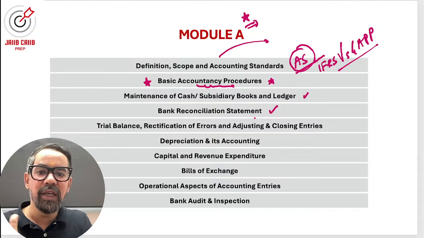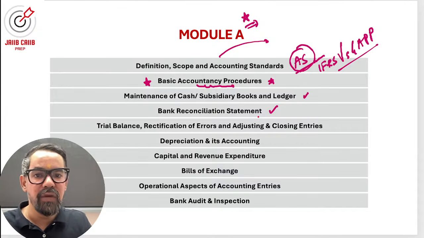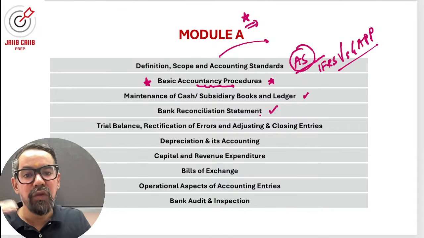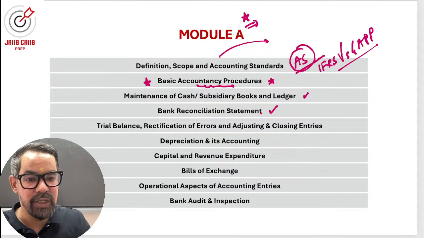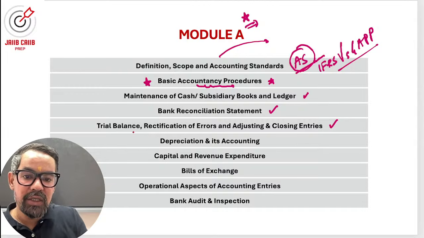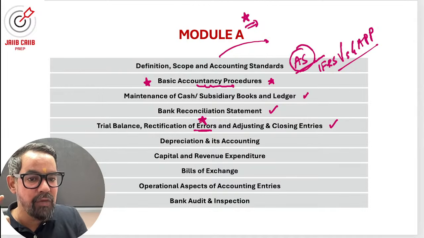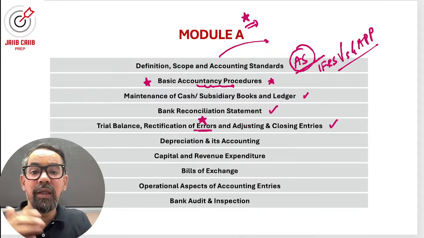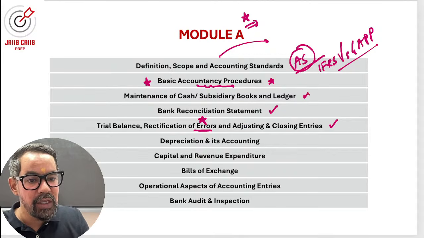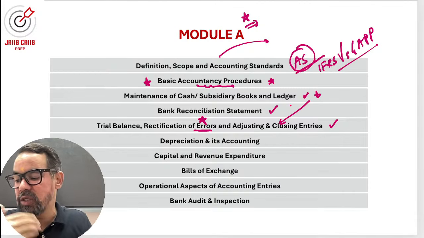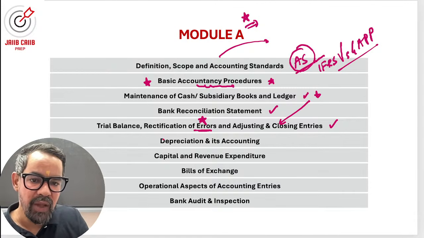So usually we get 1 mark on an average, but last time there were 3 to 4 questions around the small entries, right? 2 to 3 marks. Trial balance, and again this trial balance, type of trial balance, error is a very important part from this one. And the rectification. If you have prepared this particular one very well, it will help you in the rectification also, based on the account side type.